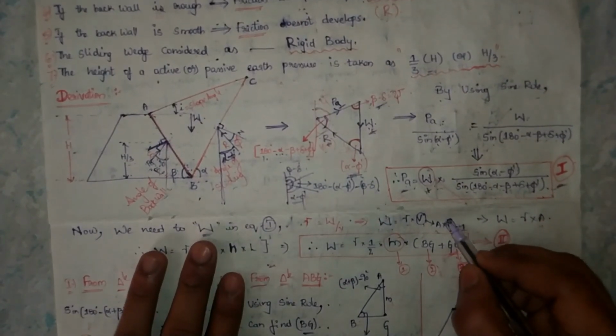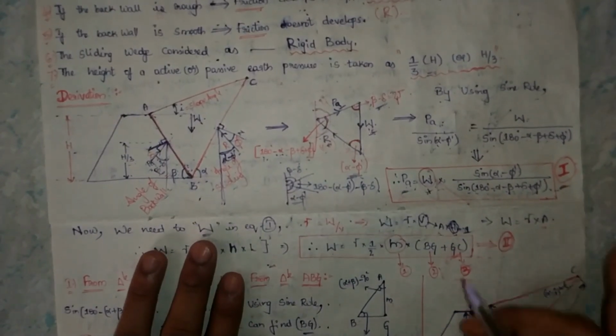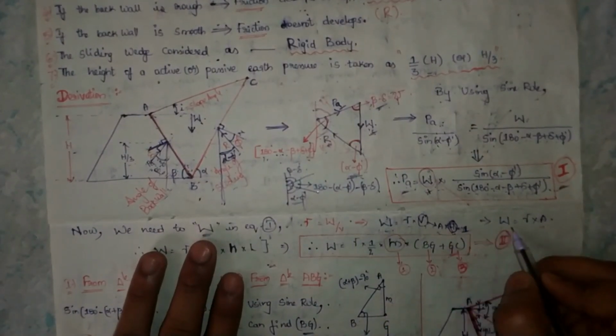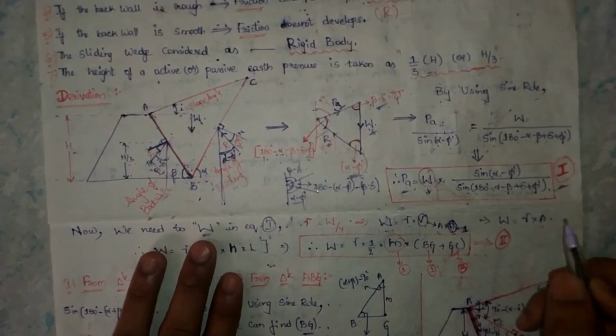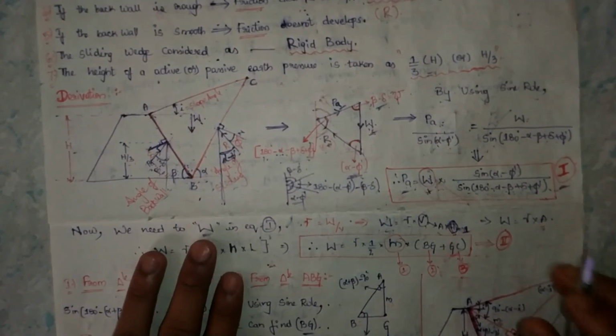That's why I have kept the third dimension as 1. So from that we can write W equals unit weight into area. What area? The area of the sliding wedge.